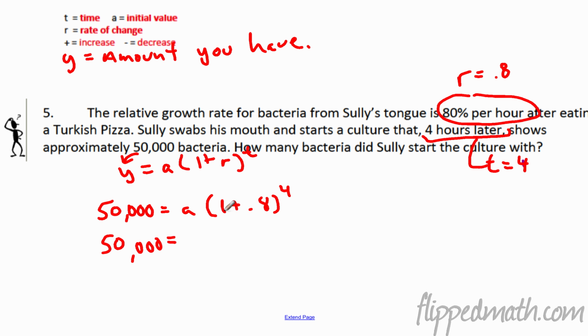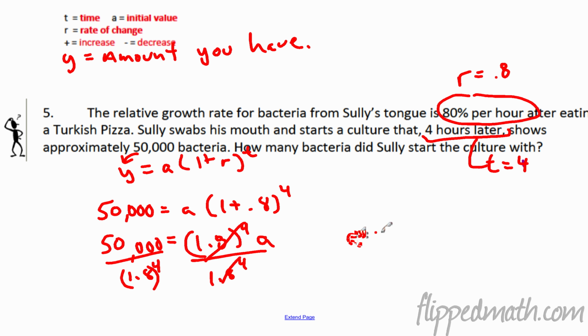So to solve this, you could do inside the parentheses first. So we're going to get 1.8 to the 4th power times a. You just divide each side by 1.8 to the 4th power. I have no idea what that number is off the top of my head, but your answer is going to be a equals 50,000 divided by 1.8 to the fourth power, and that should give you somewhere in the realm of 4,763 bacteria. That is approximately what a would equal, so that's what you're starting with.